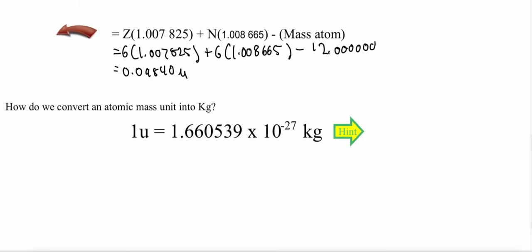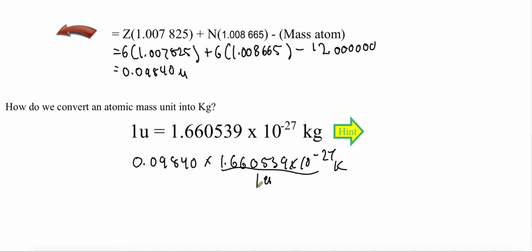So I'm going to go 0.09840, and I'm going to multiply that by 1.660539 times 10 to the negative 27 kilograms, which will end up giving me a total of, and this is per 1 unit, those will cancel off, which will end up giving me a total of 1.6429 times 10 to the negative 28 kilograms.